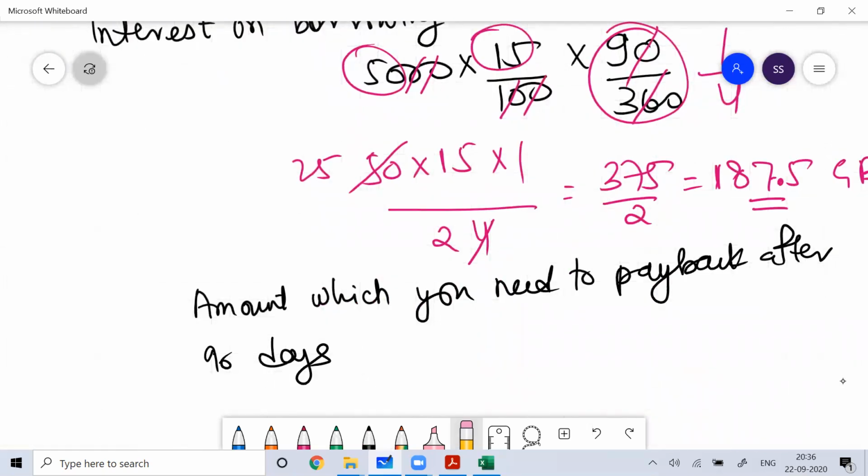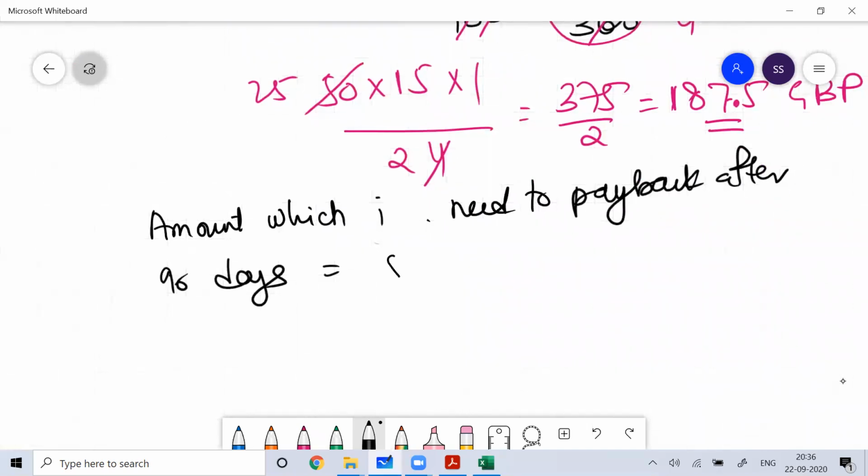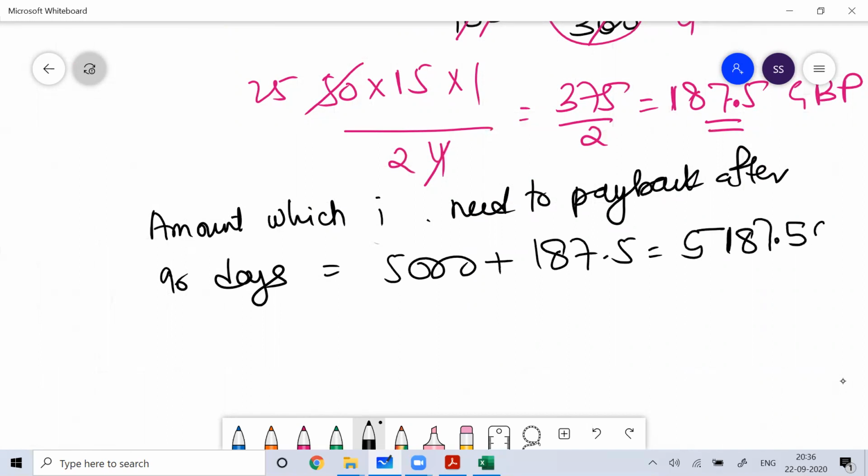So the amount which I need to pay back after 90 days is equal to how much? On 5,000, the interest is 187.5. I need to pay back 5187.5 GBP. So this much is the amount I need to pay back to the UK bank after 90 days.